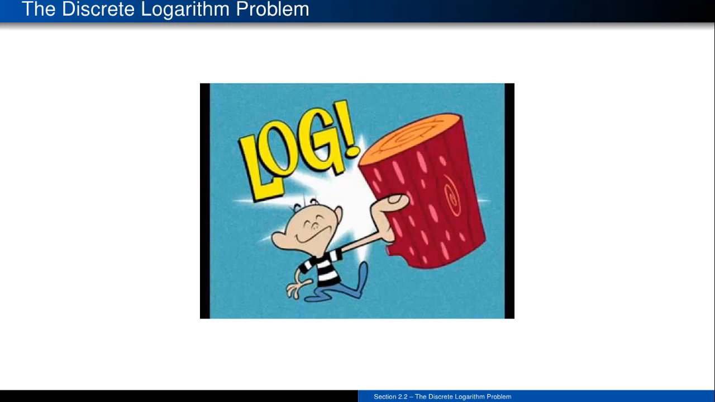It's log, it's big, it's heavy, it's wood. It's log, it's better than bad, it's good.